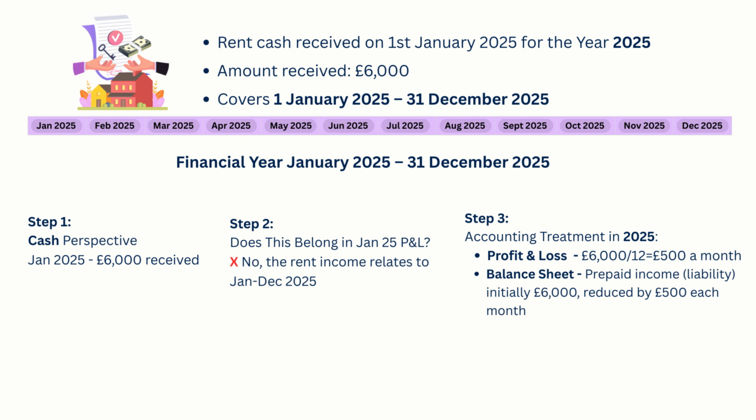Let's now work through the example. Rent cash £6,000 received from the customer on the 1st of January 2025. This covers the period from the 1st of January to 31st December 2025. So this payment relates to 12 months of rental income. We spread the income evenly over the year. £6,000 divided by 12 months equals £500 per month.